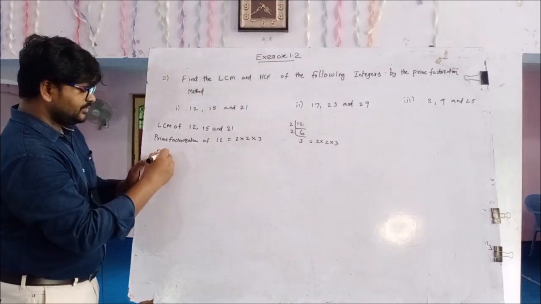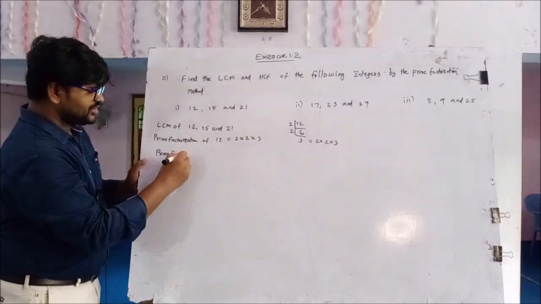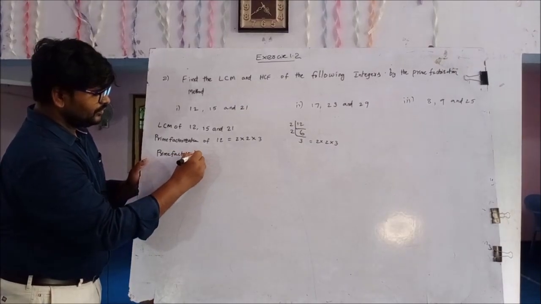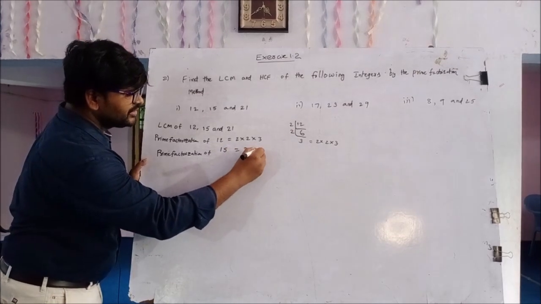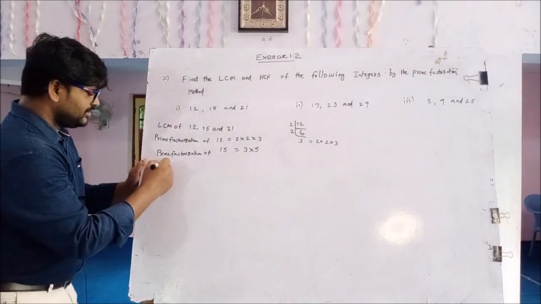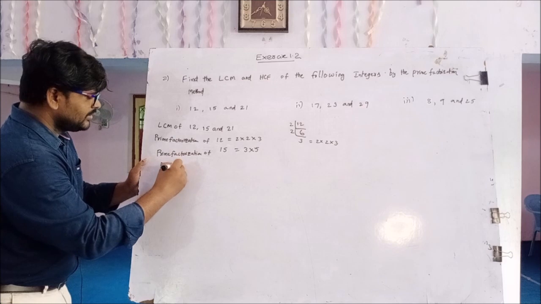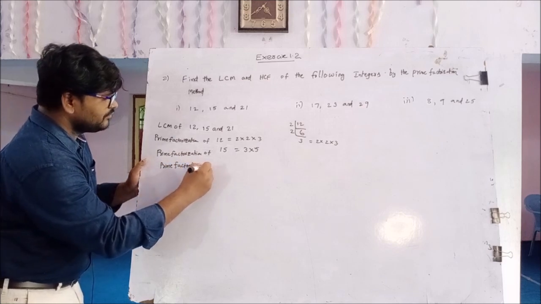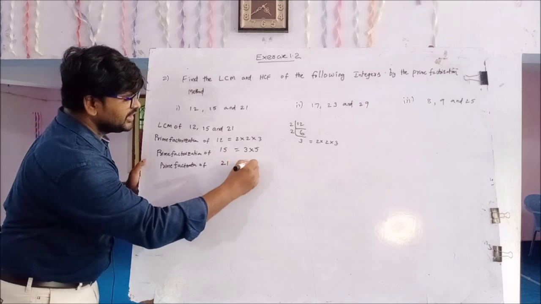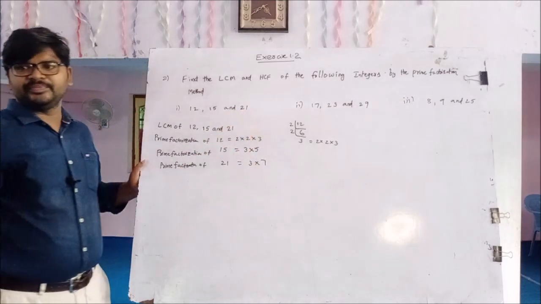And next one, prime factorization of 15. 15 equals 3 5s are 15. And next one, prime factorization of 21. 21 equals 3 7s are 21.